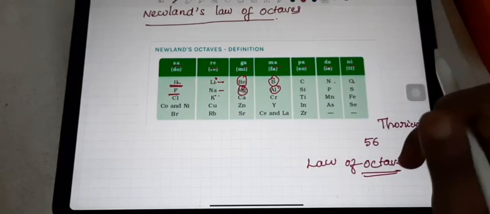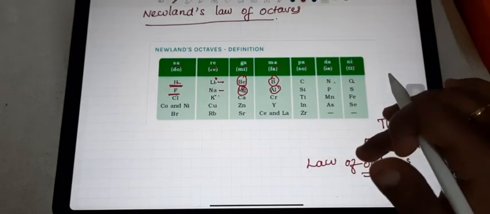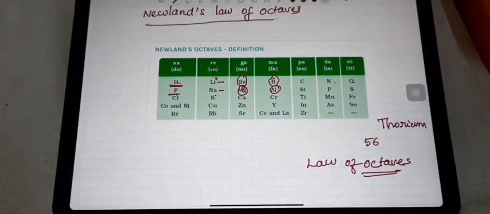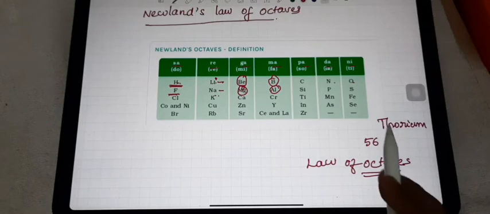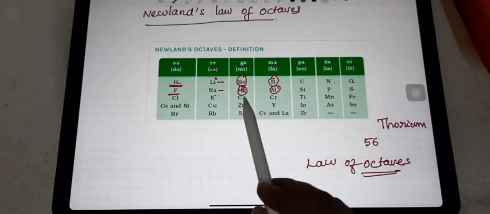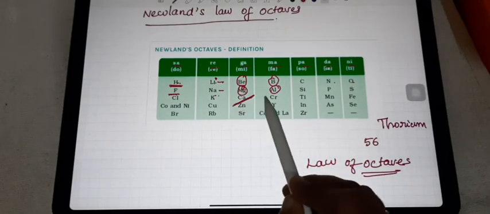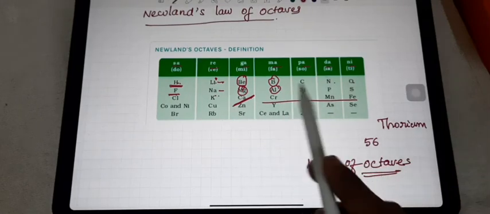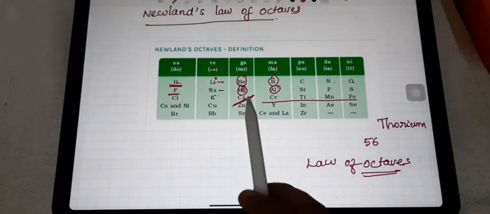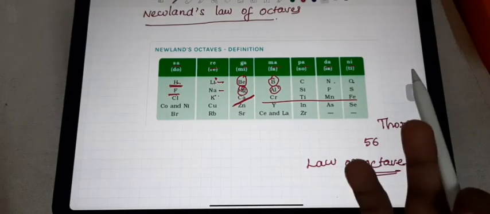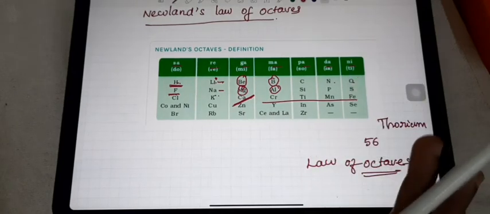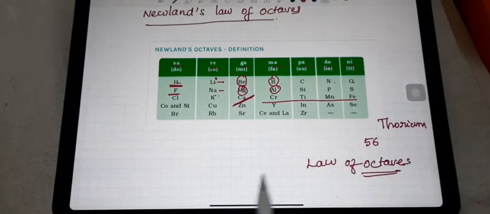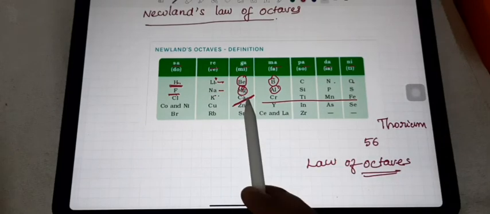But there are certain limitations for this Newlands' periodic table. What are they? The law of octaves is applicable till calcium only. Afterwards, the first and eighth elements do not have similar properties. Law of octaves means only one thing: the first and eighth elements have similar properties. That rule is applicable only till calcium. That's the first